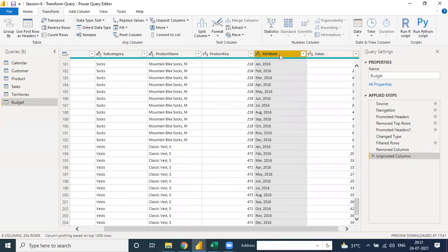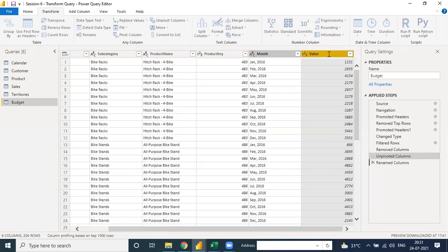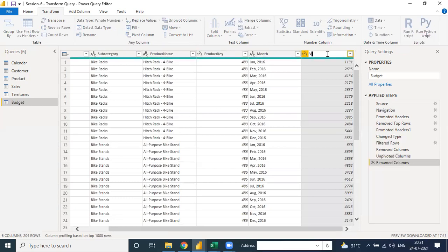You need to change this one to Month, and here just double click on this value and change it to Budget Amount.